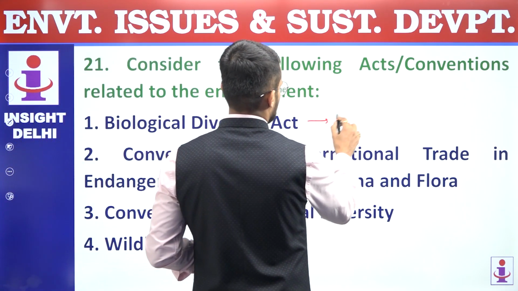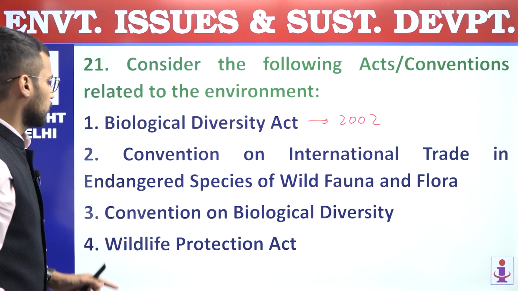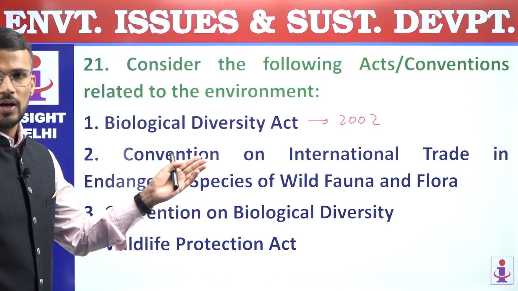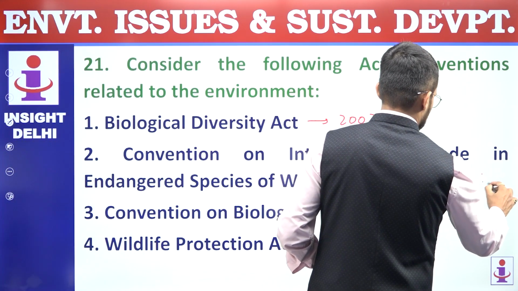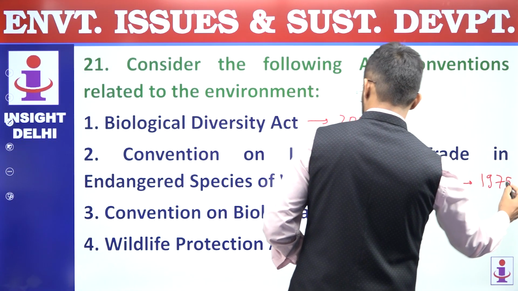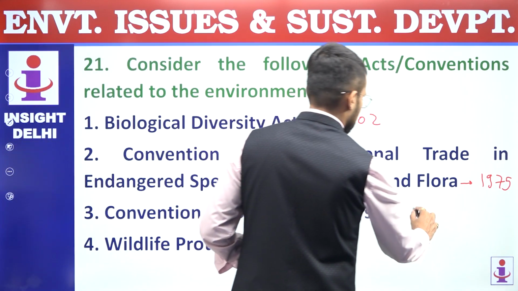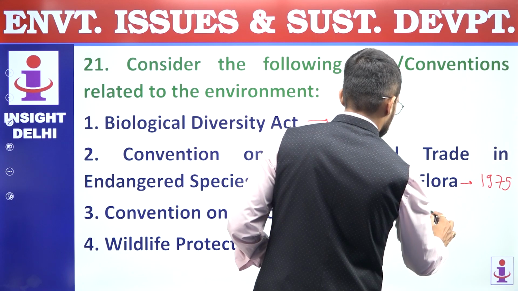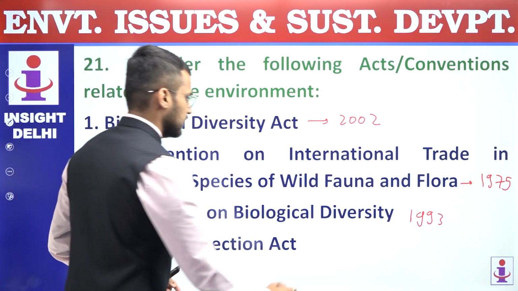It was enacted in year 2002. Then Convention on International Trade in Endangered Species of Wild Fauna and Flora, that is CITES. It came into being in 1975. Then Convention on Biological Diversity came into being in 1993. And then we have Wildlife Protection Act of 1972.